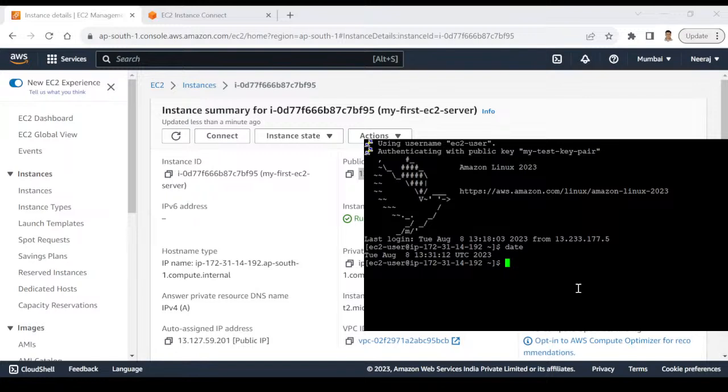So if I do ls -ltr, you will notice that the directory is available here. And if you create any file from here, you can go back to the browser and check it over there also. So ultimately, these are the two ways to connect to your system, and you can perform anything. I am showing you only basic commands, the date command and pwd, creating a file, creating a directory, but you can do anything on the server. You have full control over your server.